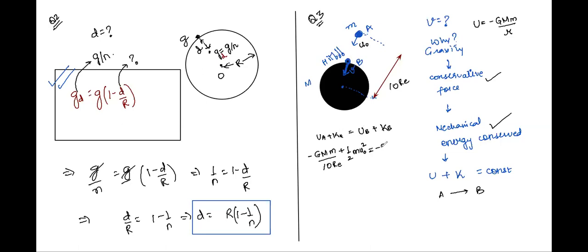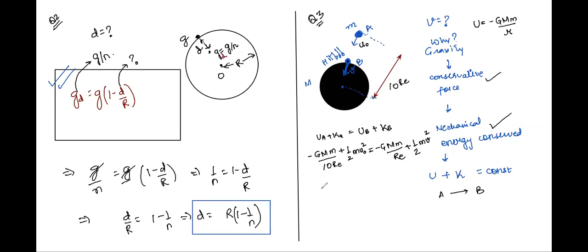Minus GMm by RE. Absolutely correct. How about the kinetic energy if the velocity is v and mass is m? Half mv square. What do we need to find out in the question? v, right?